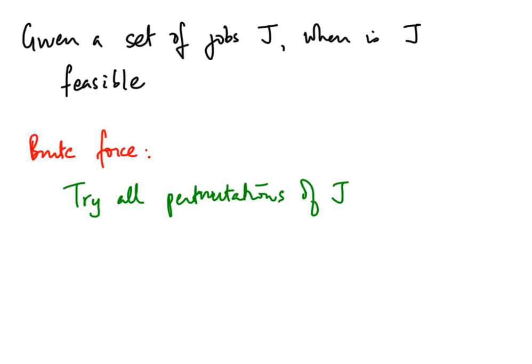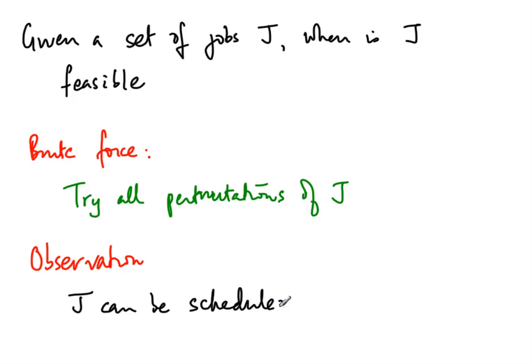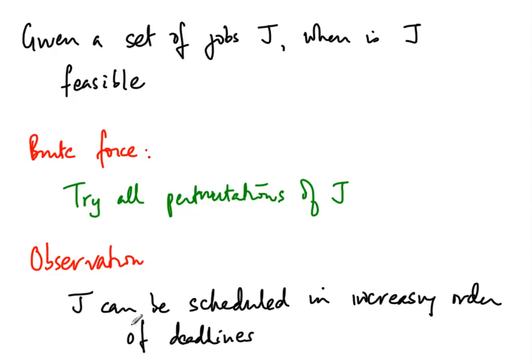So what we will actually do instead is make the following observation, that j can be scheduled in increasing order of deadlines. This simplifies things. We don't have to look at all permutations. We only have to look at one permutation. We will justify this later on. But what we are going to observe is that j can be scheduled in increasing order of deadlines.